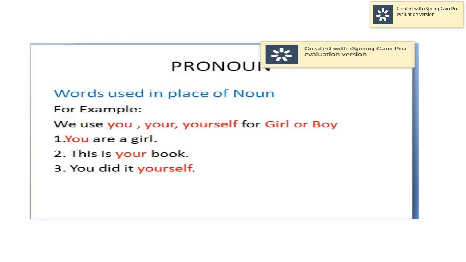Second sentence. This is your book. Third, you did it yourself. Again, you, your, yourself. These words are pronoun. These words can be used for a boy or a girl.